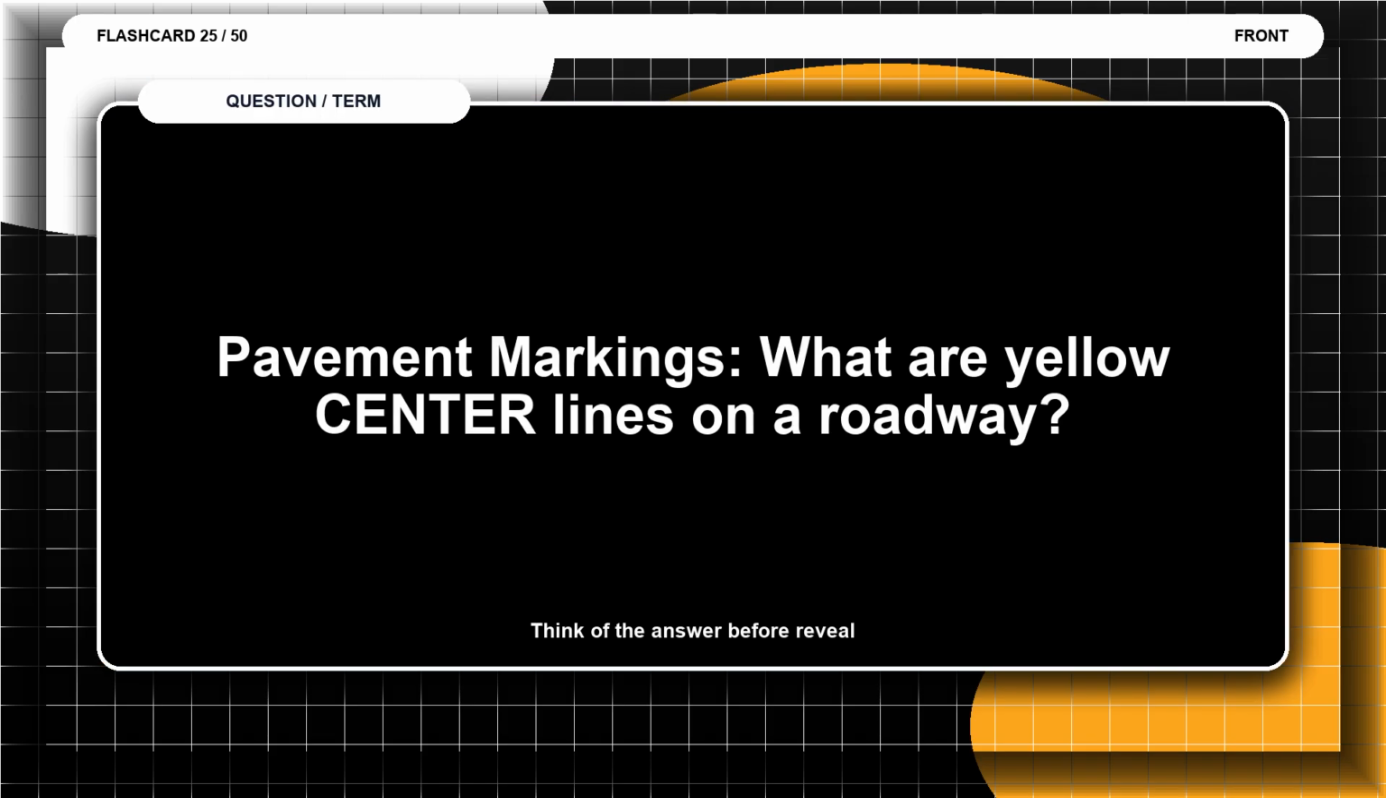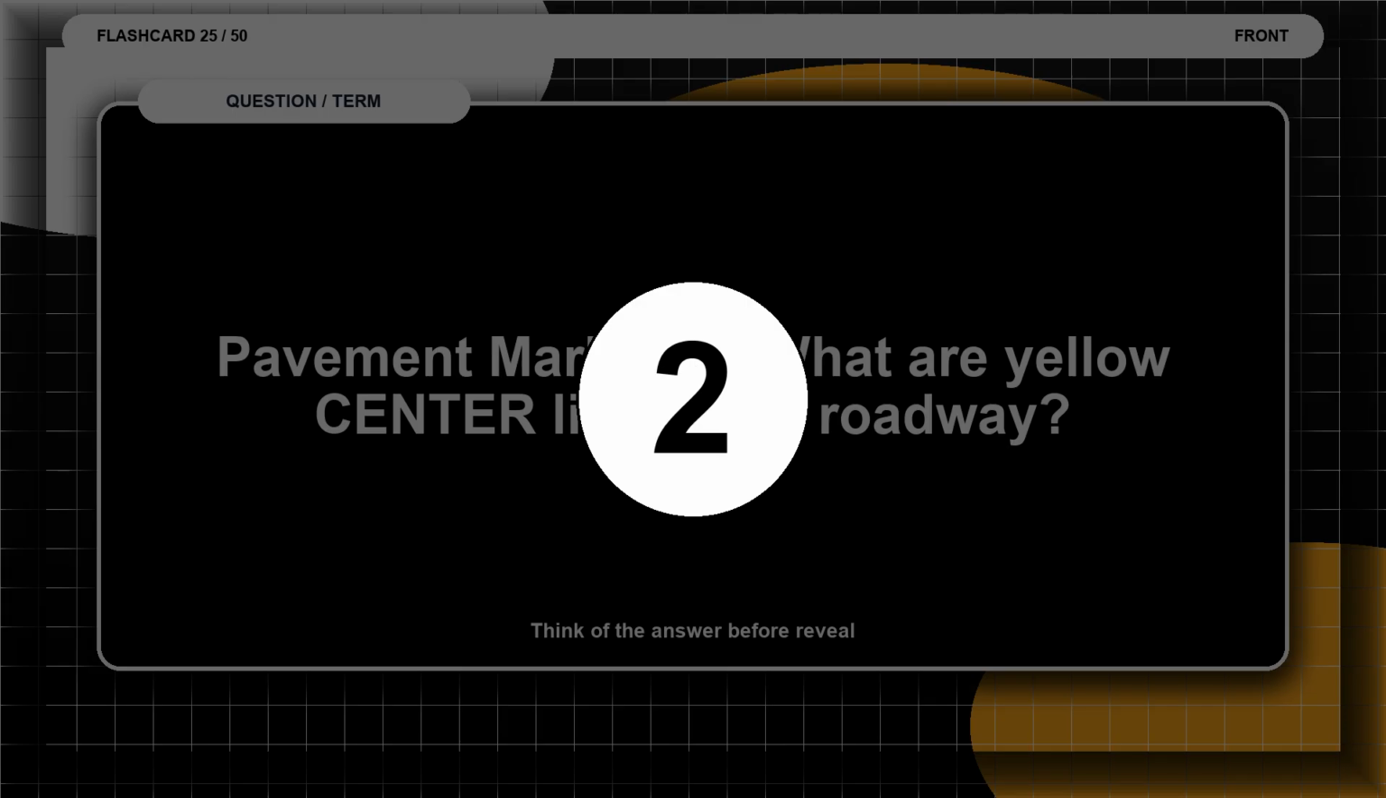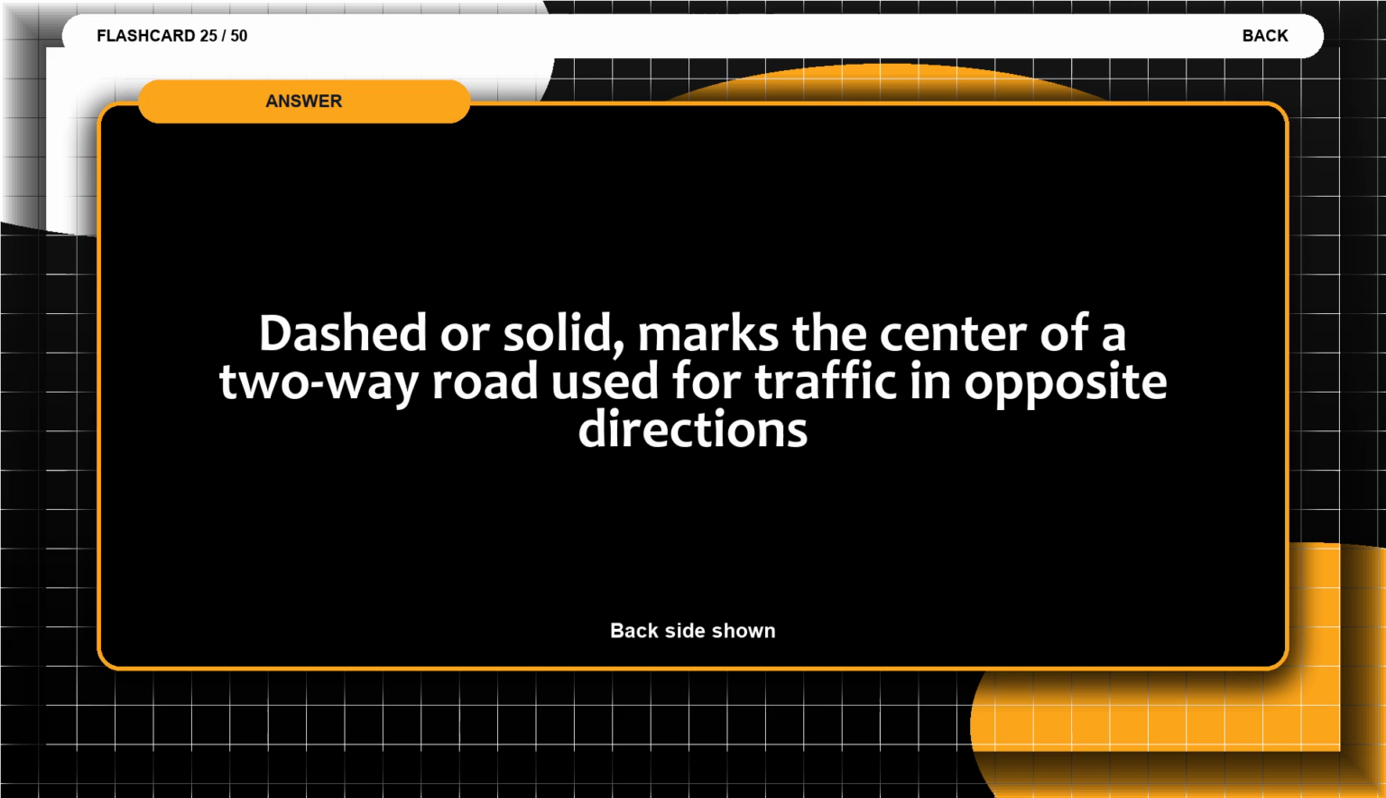Flashcard 25. Pavement markings. What are yellow center lines on a roadway? Think of the answer before the reveal. The answer is dashed or solid. Marks the center of a two-way road used for traffic in opposite directions.